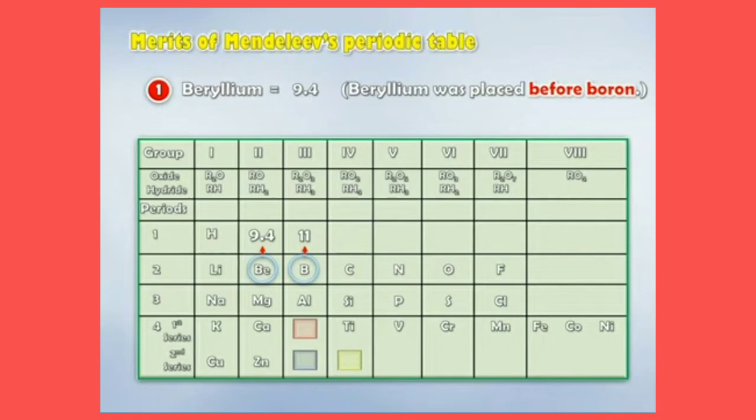As you can see here, changes were made in the atomic mass of beryllium. Previously it was said to be 14.09. Then it was changed to the correct value, 9.4, and it was placed before the element boron. So this was the first merit of Mendeleev's periodic table.